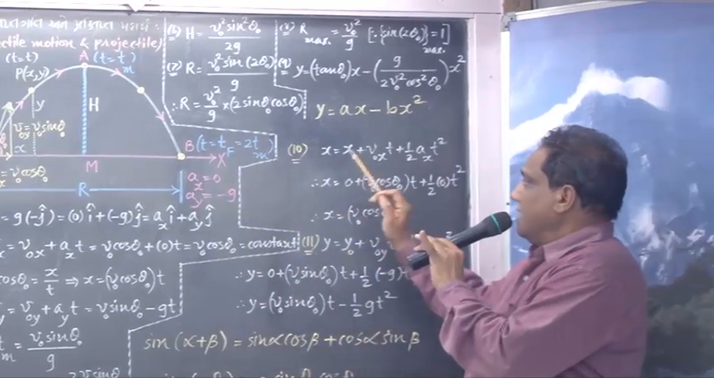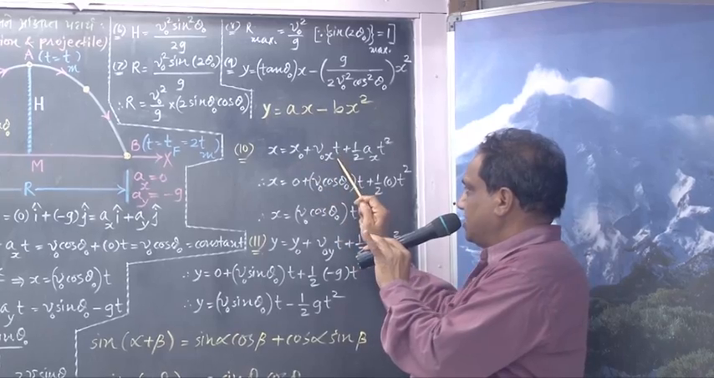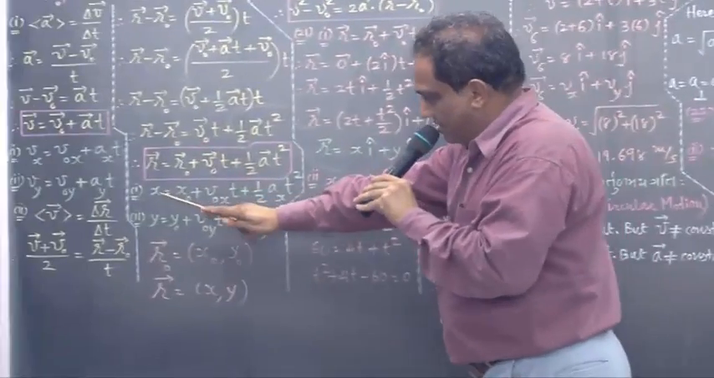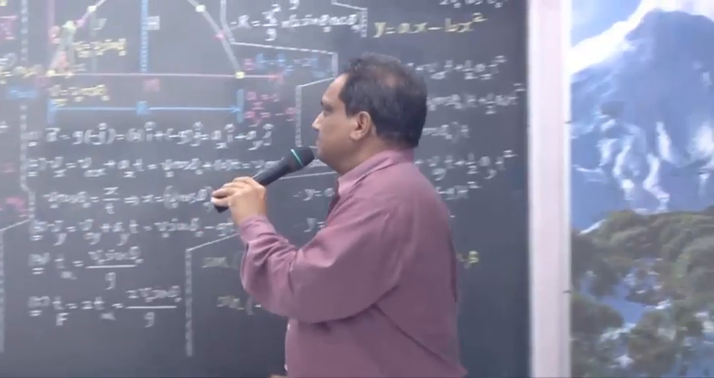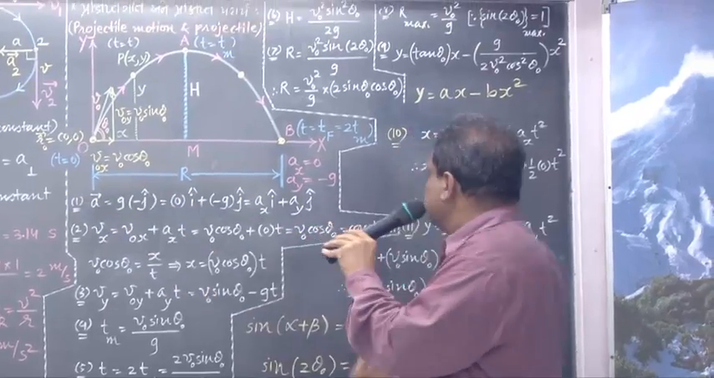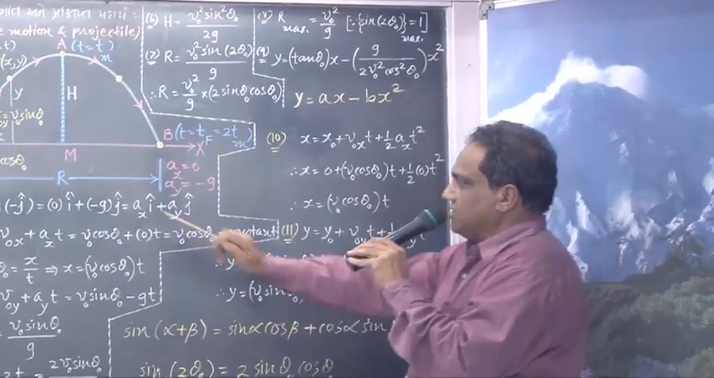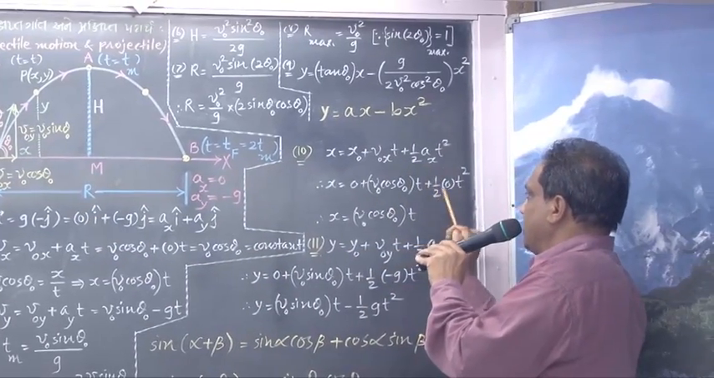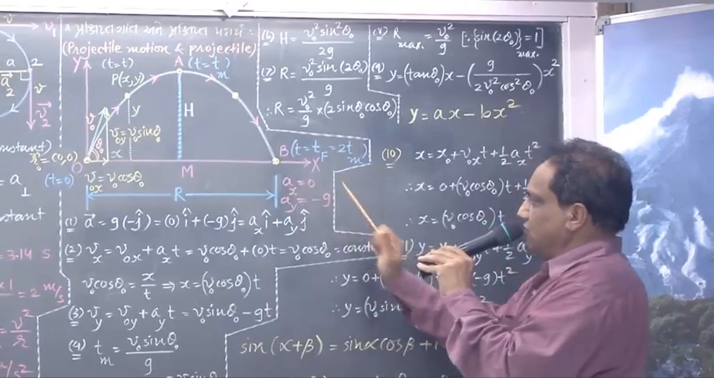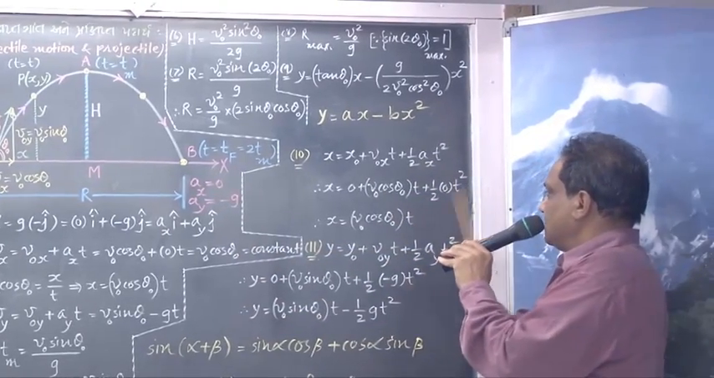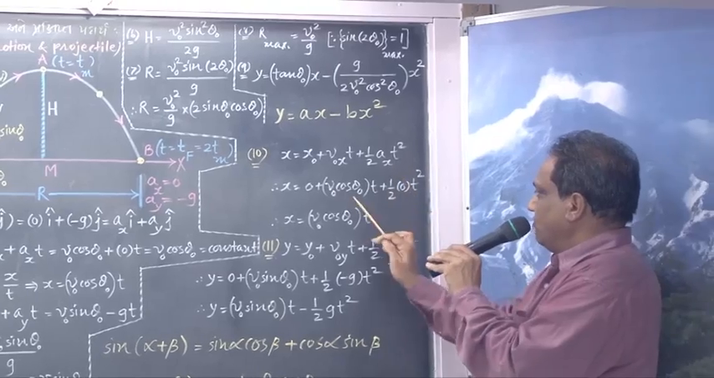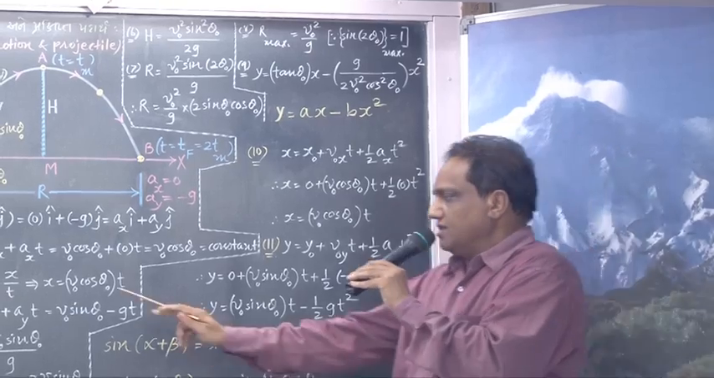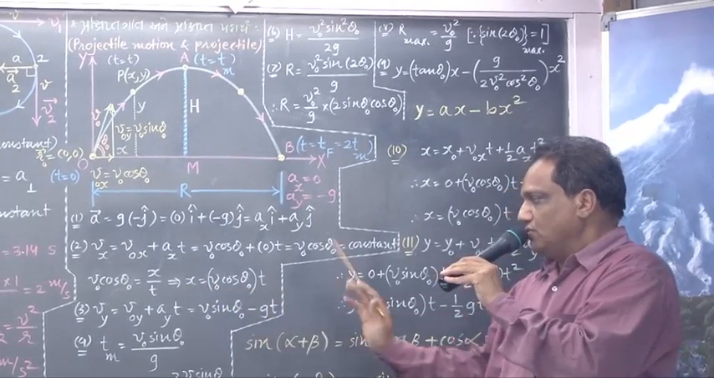Fine. And now x equals x0 plus v0x into t plus 1 by 2 ax into t square. Same formula written. Just put the respective values. x0 is 0. v0x is v0 cos theta 0 into t, plus 1 by 2 ax; ax is 0, into t square. This part is 0. So x equals v0 cos theta 0 into t. Here it is, same formula.